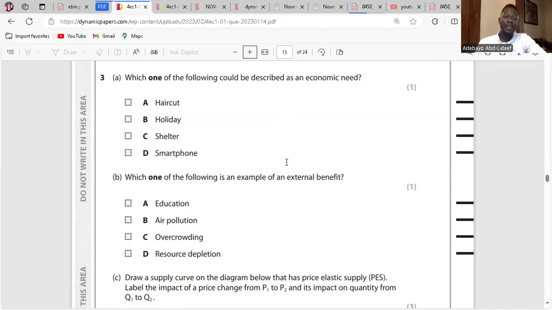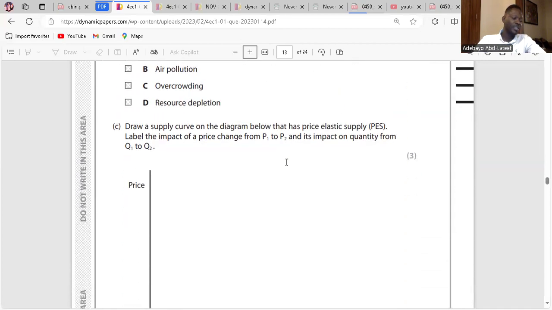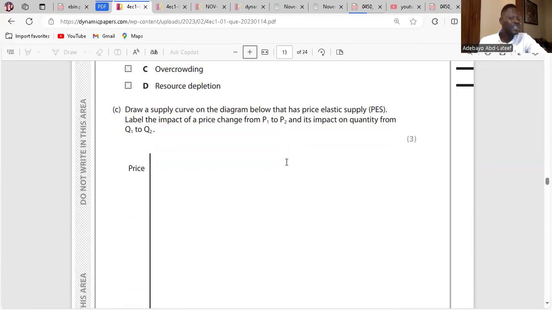Clear. Then the graph. They said, draw a graph. They also indicate to you a price change from P1 to P2 and its impact on quantity from Q1 to Q2. This is elastic supply: a significant change in the quantity supplied as a result of a change in price. That is inelastic. It is not the same. That is inelastic. This is elastic.